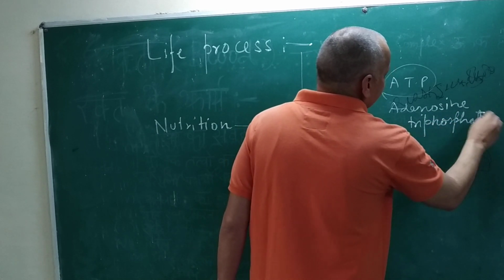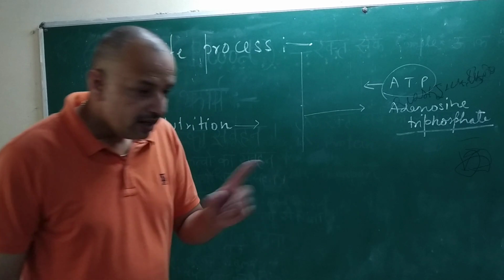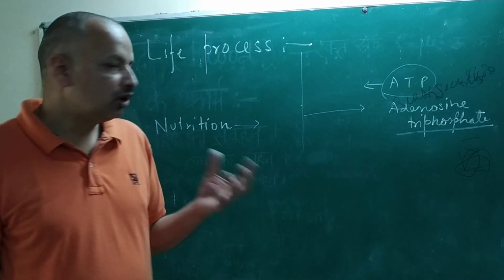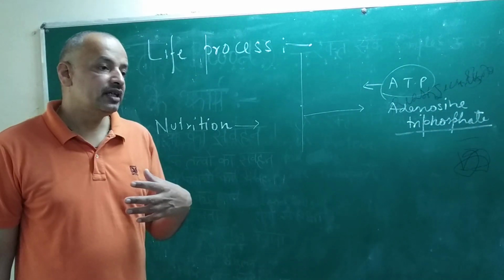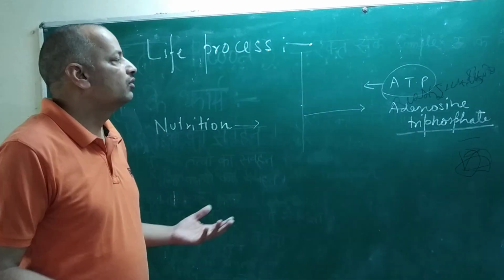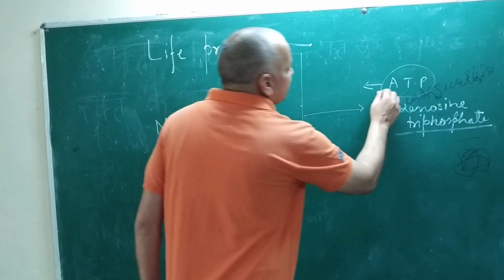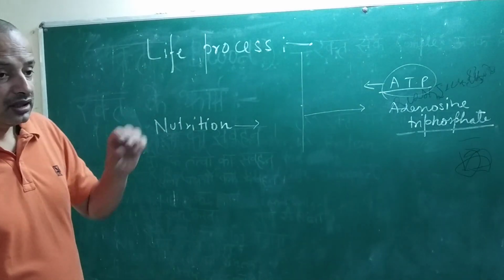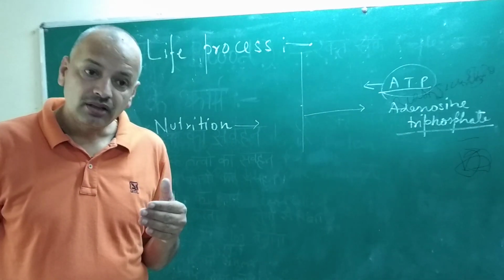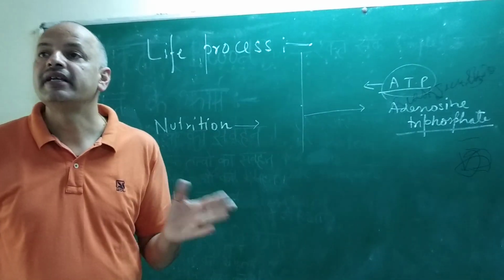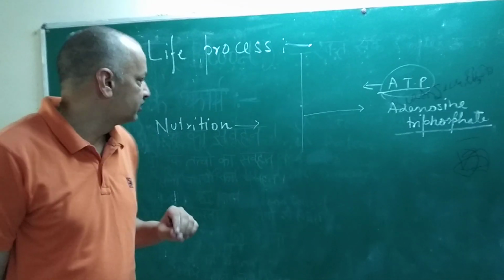Adenosine triphosphate is a molecule, same as glucose. Glucose is a molecule present outside; when it enters inside, it converts into ATP. So nutrition is the transfer of source of energy from the outside to the inside of the body of the organism.